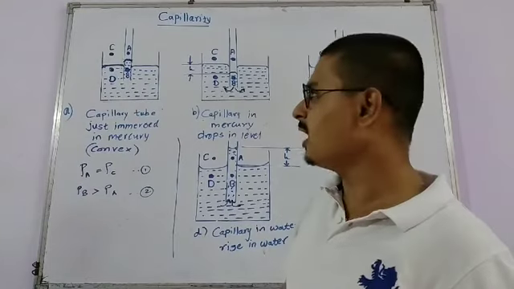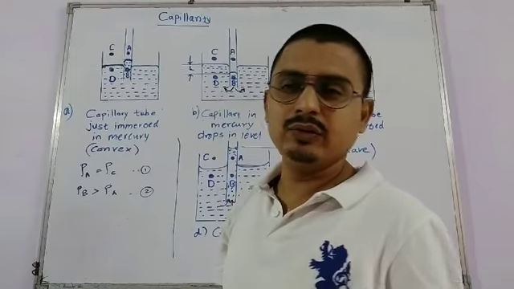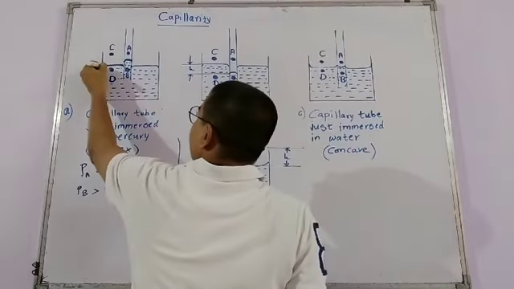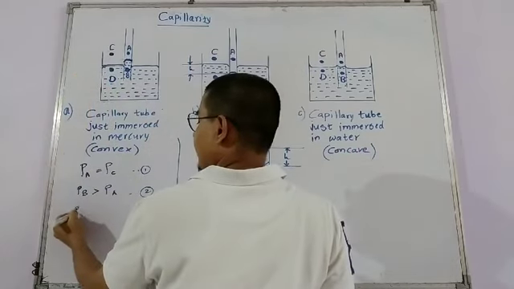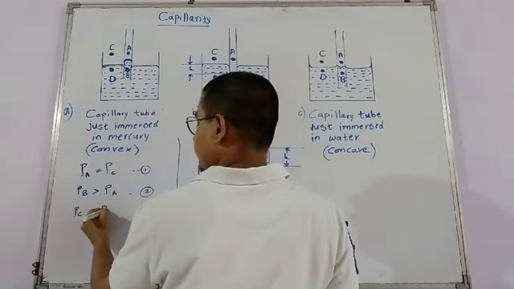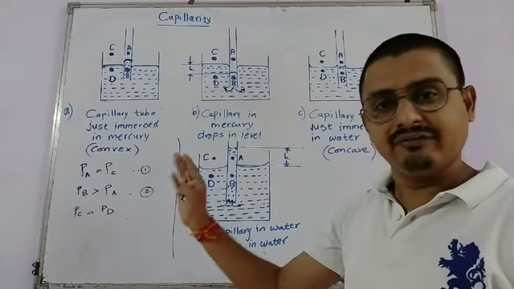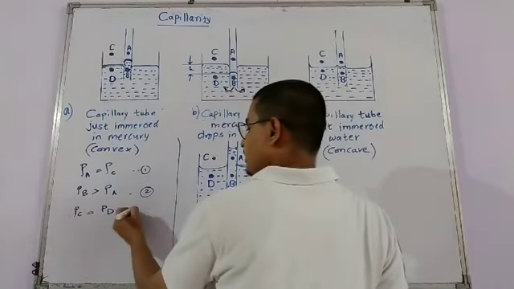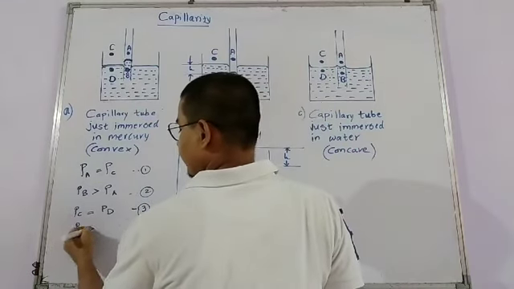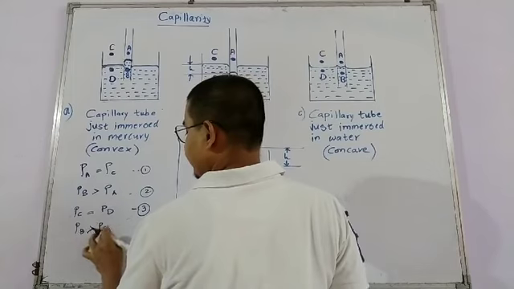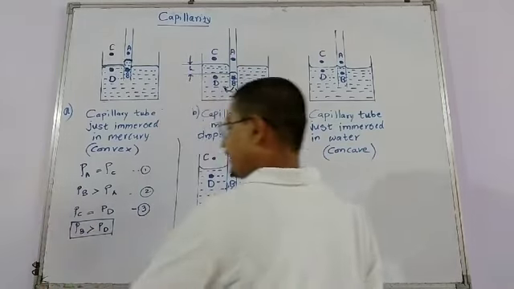Now about C and D, these are molecules of which one is above the plane surface and one is below the plane surface. So nearby, these pressures are equal. PC is equal to PD. If this happens, ये तीन इक्वेशन अगर हम साथ में ले लेंगे तो we can say that PB is greater than PD. PB is greater than PD.